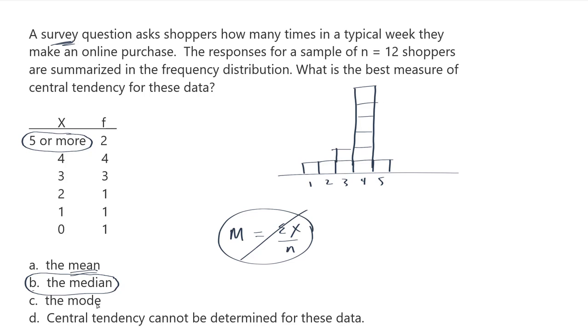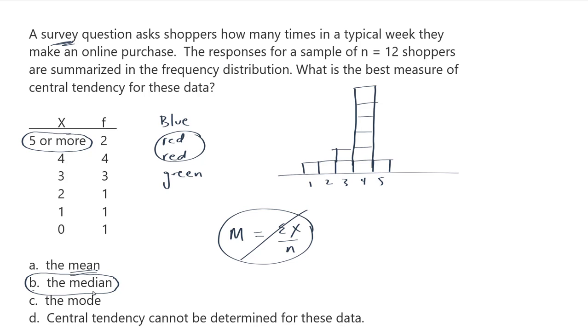But the mode is typically reserved for situations where you can't even put your data into order. So if I were to ask people in a survey to identify their favorite color, and I've got blue and then red, and then the next answer is red and then green and so on, I could identify that the mode is red, but I couldn't put the data into order, and I can't do any calculations to get the mean. So the mode is typically when I have data that is just qualitative data. It's nominal data. It doesn't give me any numerical values to work with. So the median is the choice here.